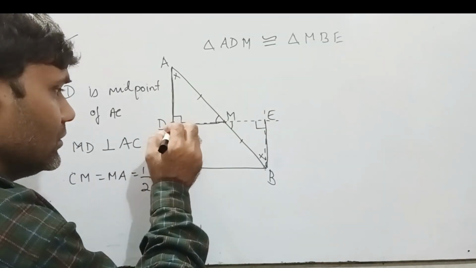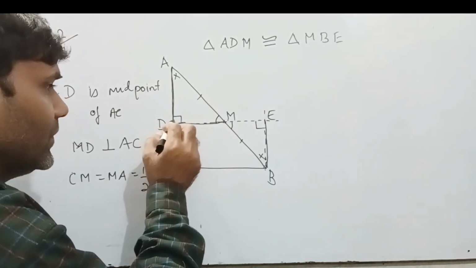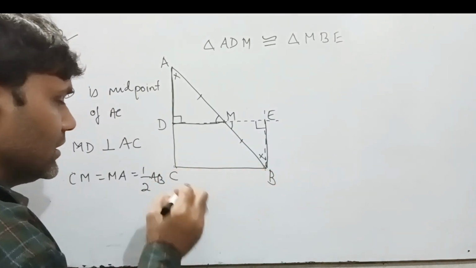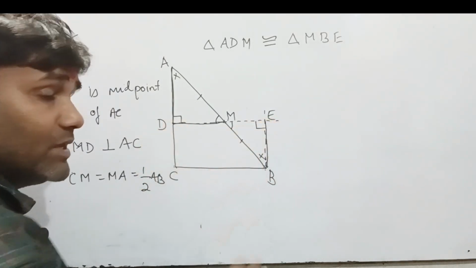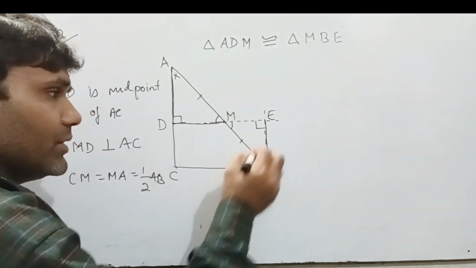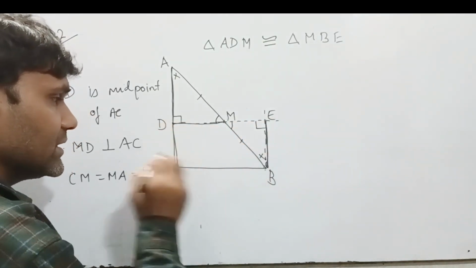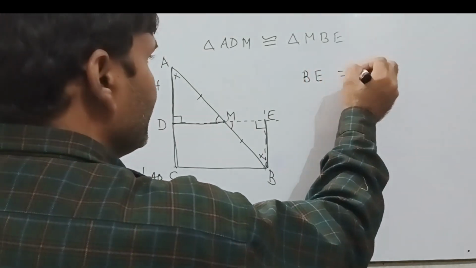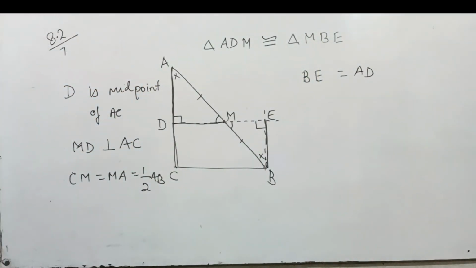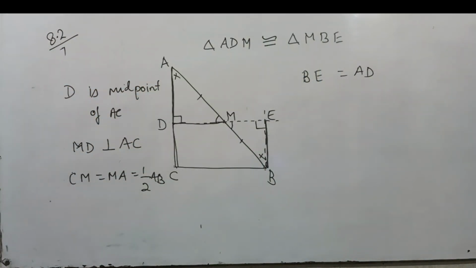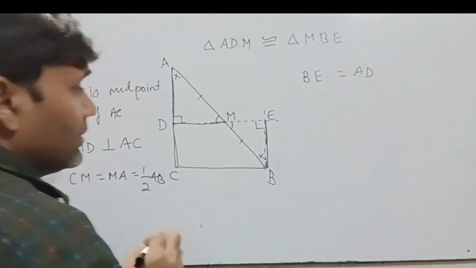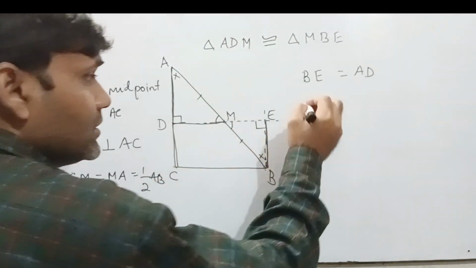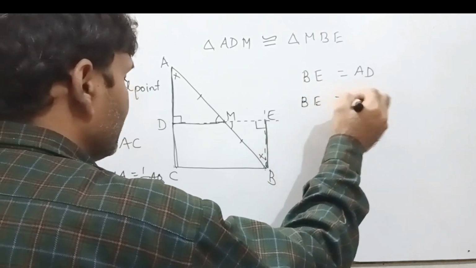Because DM parallel to BC and CD parallel to BE. If this is a parallelogram, it means this side equal to this side. What we have? We have BE equal to AD. Why? Because we have two congruent triangle, and this is a parallelogram. It means BE equal to CD.